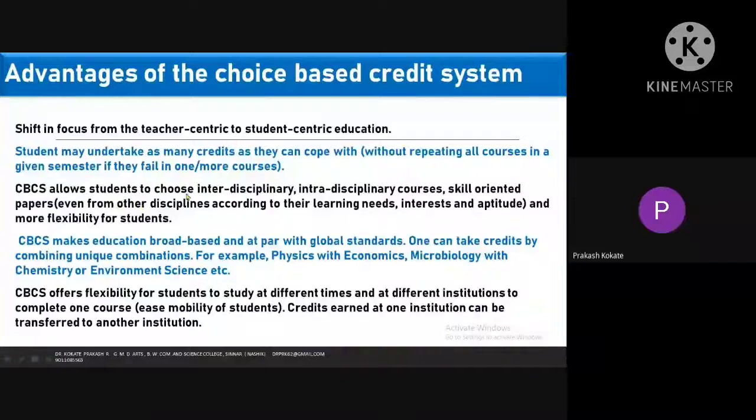CBCS will allow the student to choose interdisciplinary courses, skill-oriented papers, all those things. As I have told you earlier, CBCS offers flexibility. This is very important, flexibility. And CBCS also offers a board-based marks pattern for all subjects, for physics, economics, microbiology, which may be chosen by you. Someone may take physics and economics, someone may take microbiology and chemistry. So the CBCS pattern offers many things which you do not think of in your mind.